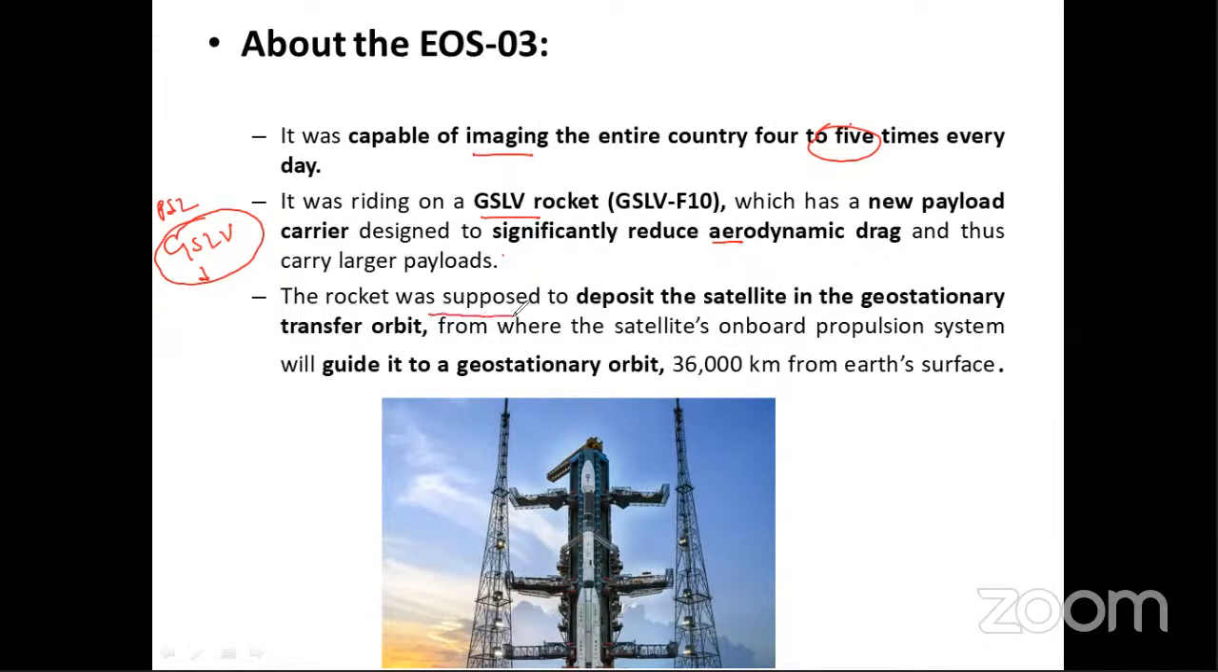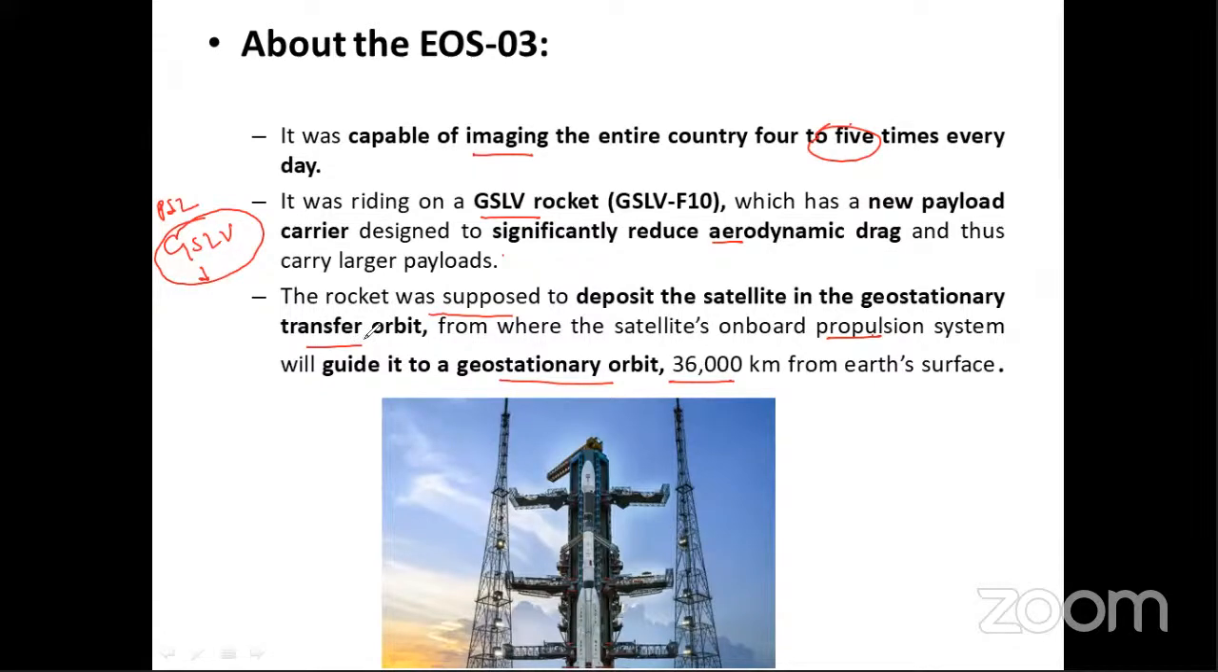The rocket was supposed to deposit the satellite into the geostationary transfer orbit, from where the satellite's onboard propulsion system would guide it to the geostationary orbit, which is 36,000 kilometers from the Earth's surface. It is again very important to know what the geostationary transfer orbit is. The geostationary transfer orbit is just 36,000 kilometers above the Earth's surface.